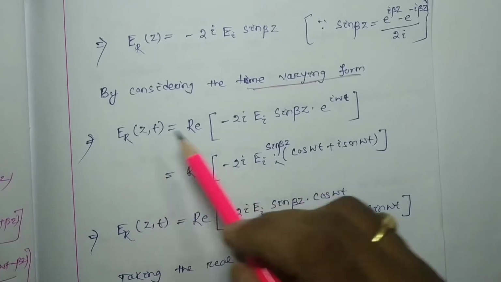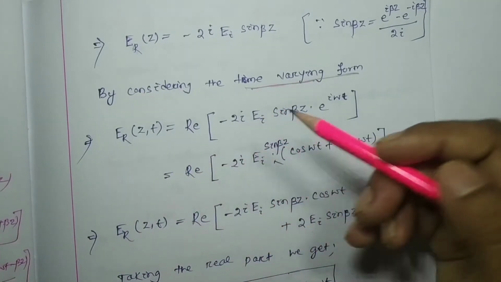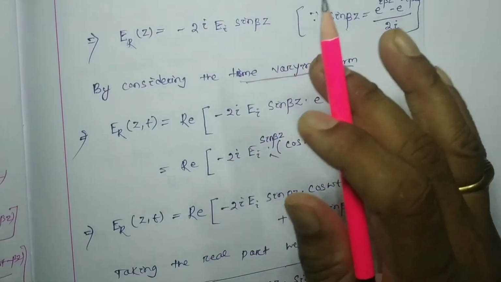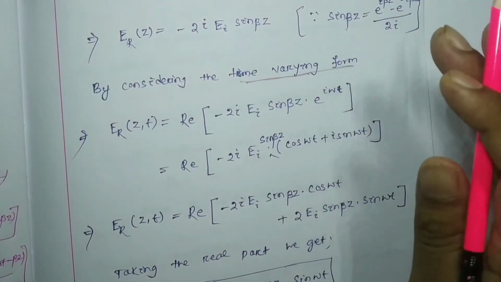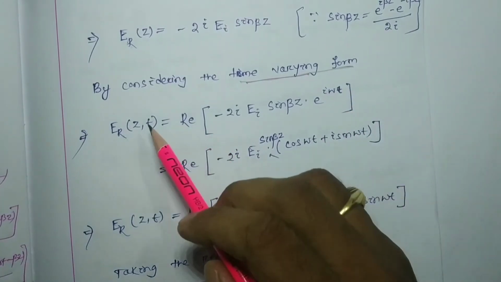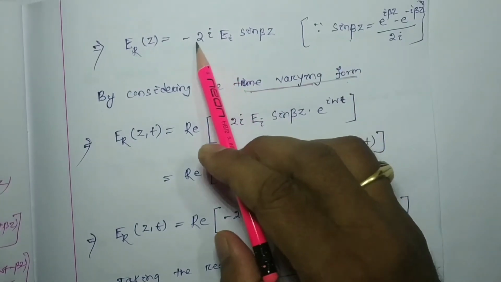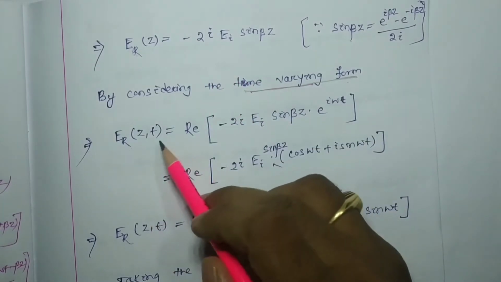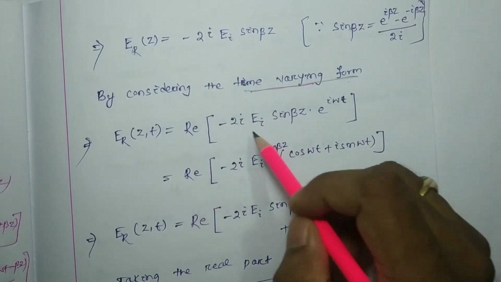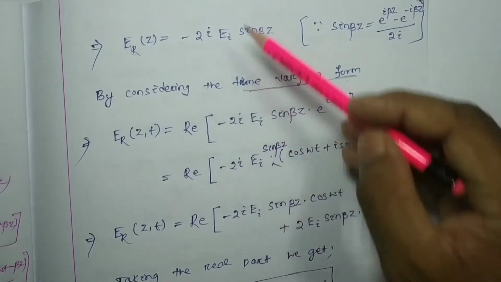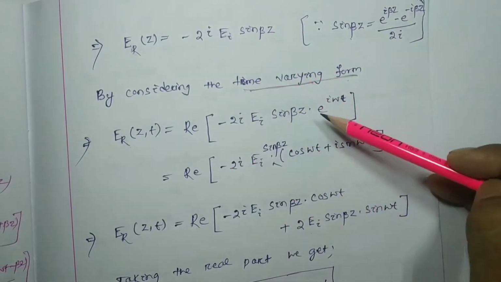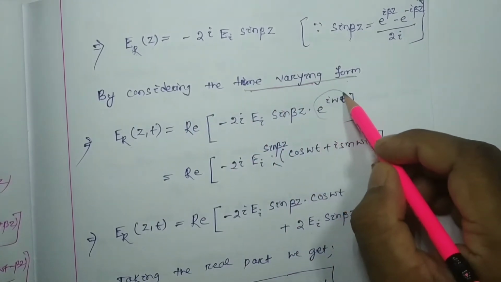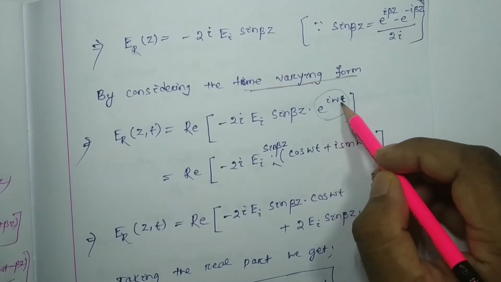This will be the real part of, because for time we always have to consider the real part: whenever expressions are in imaginary form, we consider the real part of it. So minus 2i E_I sin βz, multiplied by e^(iωt) in the time varying form.